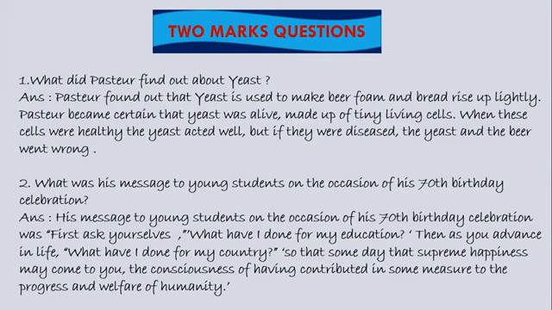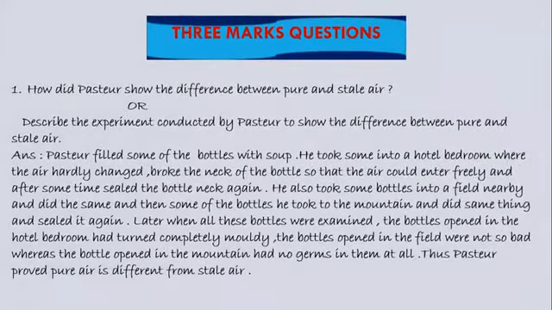Okay. So, second question, what was his message to young students on the occasion of his 70th birthday celebration? So the answer is, his message was, first ask yourselves, what have I done for my education? Then, as you advance in life, what have I done for my country? So that someday that supreme happiness may come to you, the consciousness of having contributed in some measure to the progress and welfare of humanity.